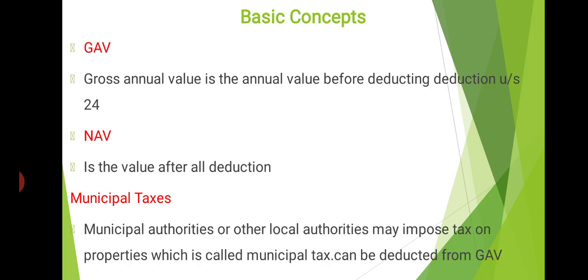NAV is the annual value of the house property after all deductions. Then one more thing that we have, municipal tax, is a deduction that can be claimed. Municipal tax means any tax which is imposed by the local authority or municipal authority on property, and that can be deducted from gross annual value.